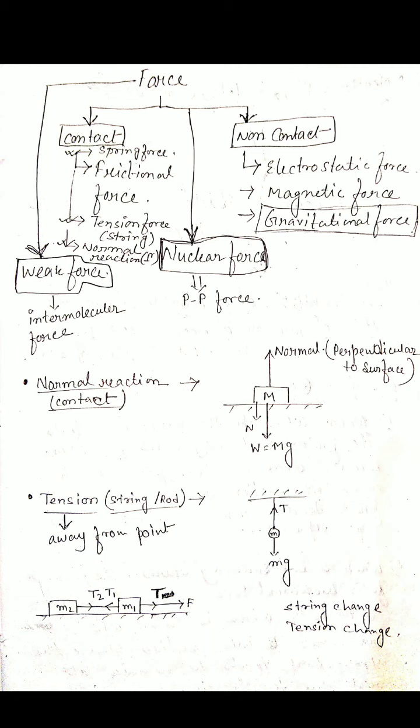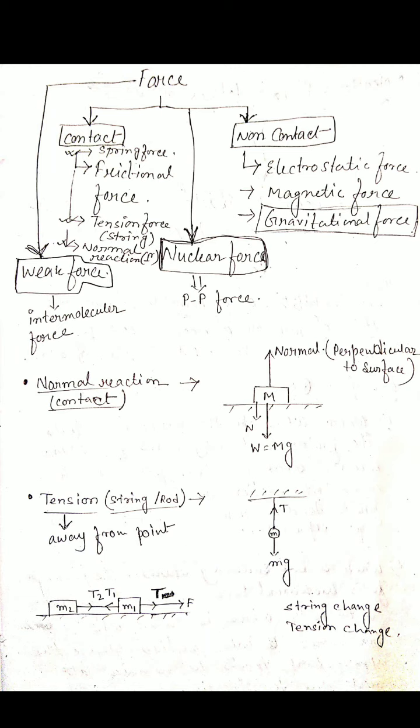That is called normal force, which balances this object. This normal reaction force is applied by the surface on the body.